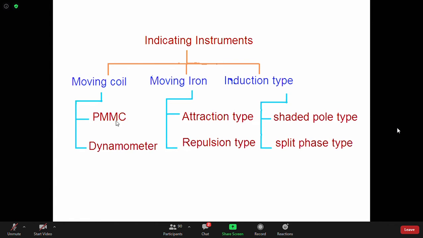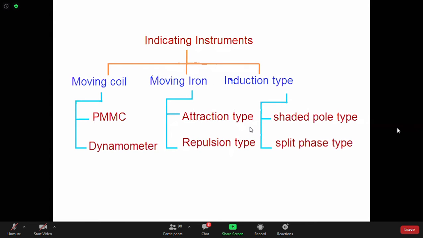That galvanometer we call the PMMC, the abbreviation of permanent magnet moving coil instrument. Another is the dynamometer type. The actual name is electrodynamometer. I will explain why it is termed so. And the second one is moving iron.